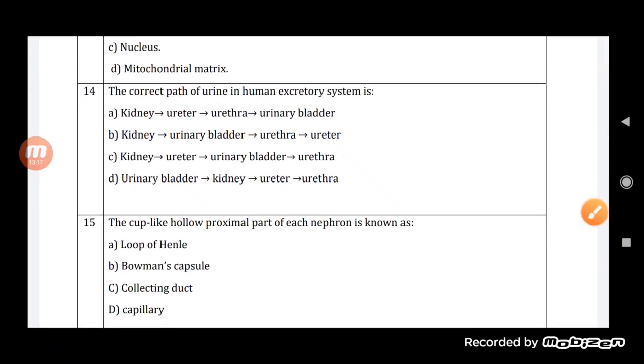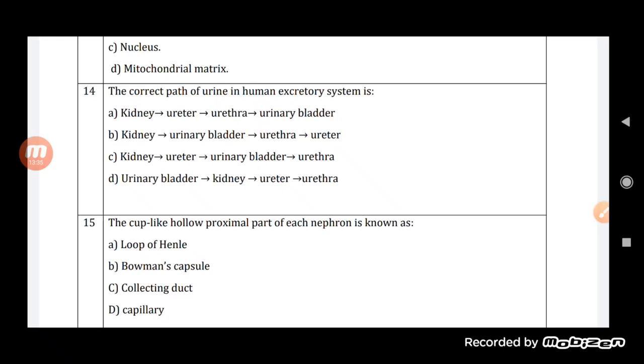Now, what is the correct path of urine in the human excretory system? Now, see here, the correct path of urine in the human excretory system is, you know that first of all, it will enter into the kidney, yes, in the kidney.